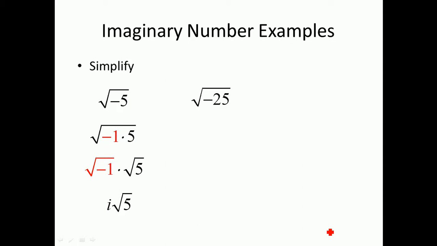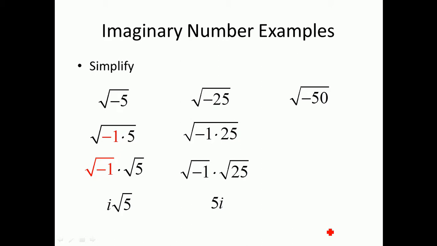If we keep going, let's look at the square root of negative 25. Once again, this breaks into negative 1 times 25, right? That breaks into two separate radicals, the square root of negative 1 times the square root of 25. Now, the square root of 25 is just 5, and the square root of negative 1 is i. So what we get in this case is 5i.